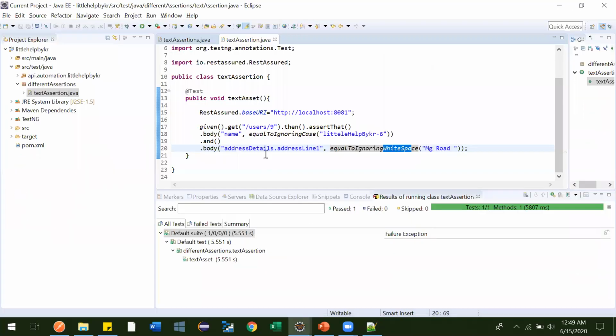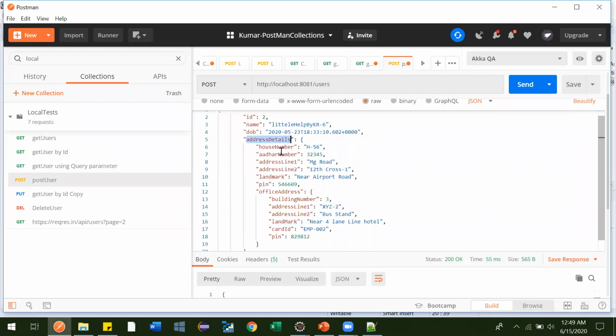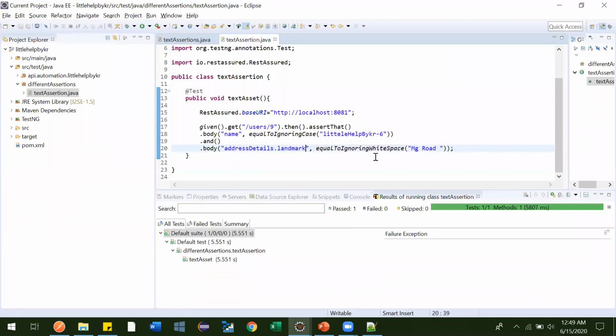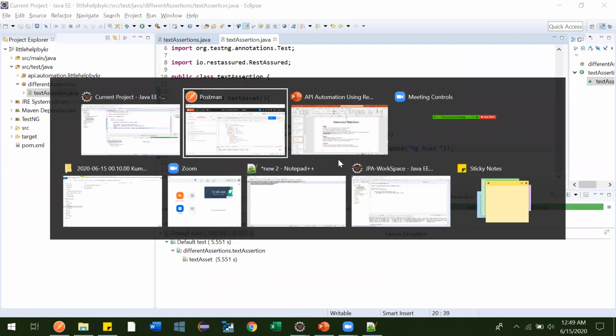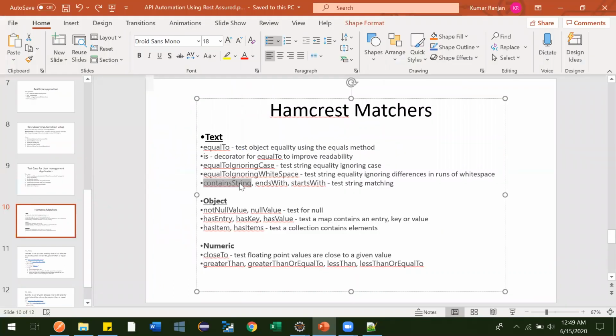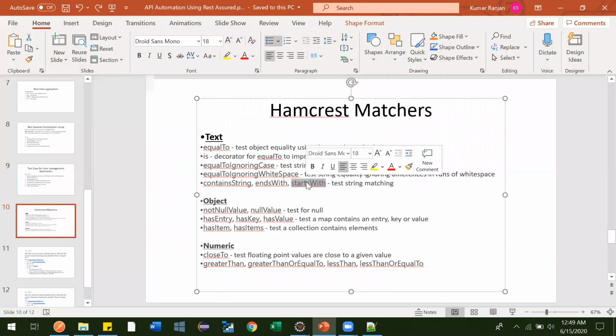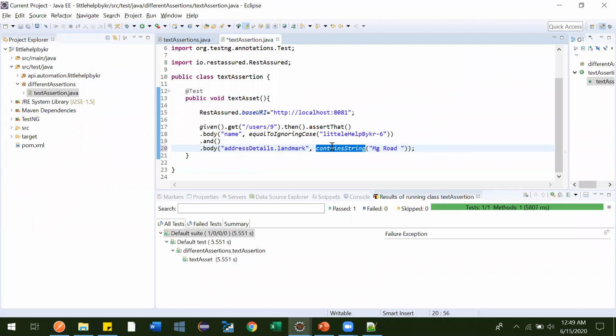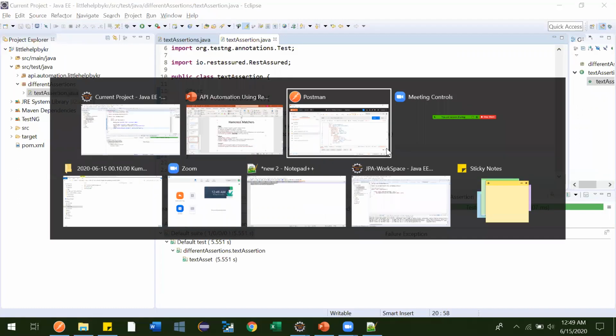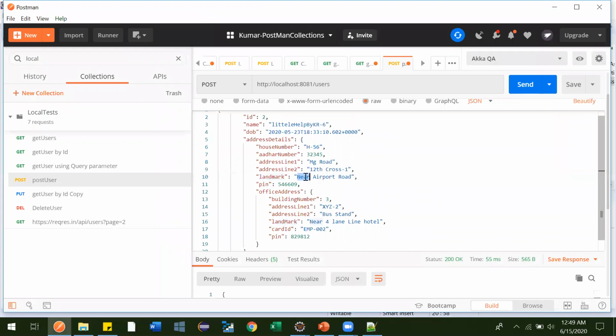Now let's go here, address details dot landmark, right? Because this is the parent, this is the child, and this should be near. Okay, so contains string, right? We can add like and multiple, but I'm showing it just here. Sorry, not contains string, we are talking about starts with. So for starts with, we are just giving an n here, because our first string here is near, so don't worry, we can give n also.